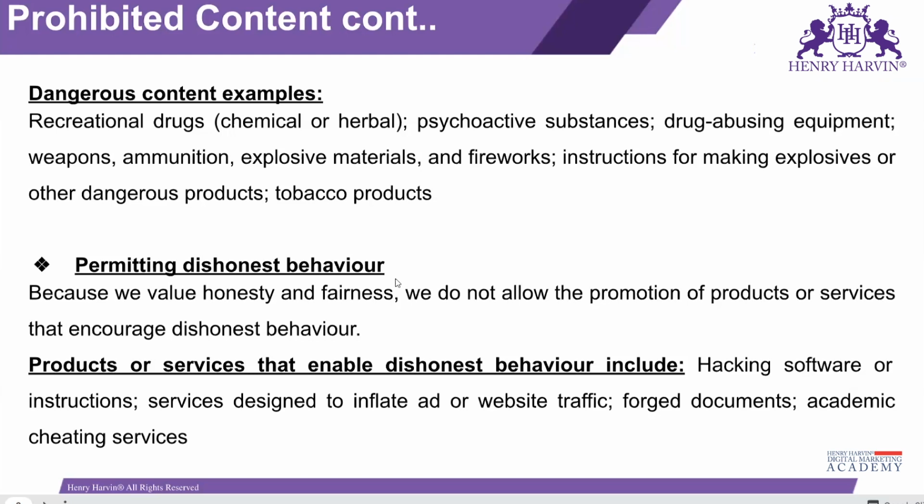Suppose someone makes an ad copy like, click on this link and your money will be doubled. Even in 2023, so many people get trapped in such things, and people are still doing that in other ways. They promote some other service, and through that they ask for money, and people pay in the hope of getting good returns. But Google understands this behavior is not good. These kinds of things are under the category of fraud. That's why hacking, forgery of documents, and all these things come under this kind of behavior.